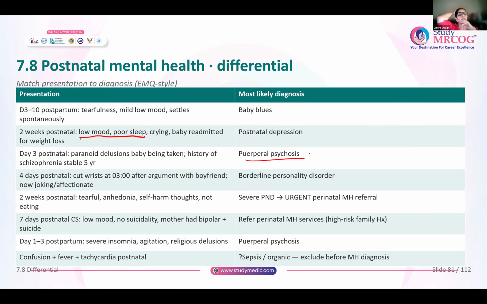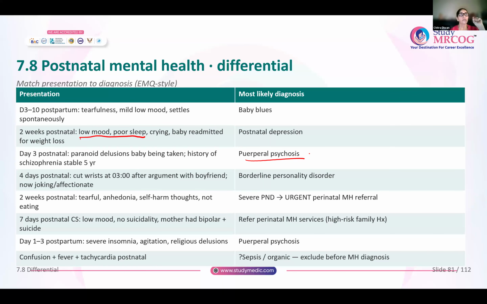She presents day 4 postnatal. She has cut her wrists at 3 o'clock in the night after she had an argument with her boyfriend. But now she is joking and she is very affectionate with her boyfriend. This is something called a borderline personality disorder. She is sometimes very affectionate, sometimes she is fighting.